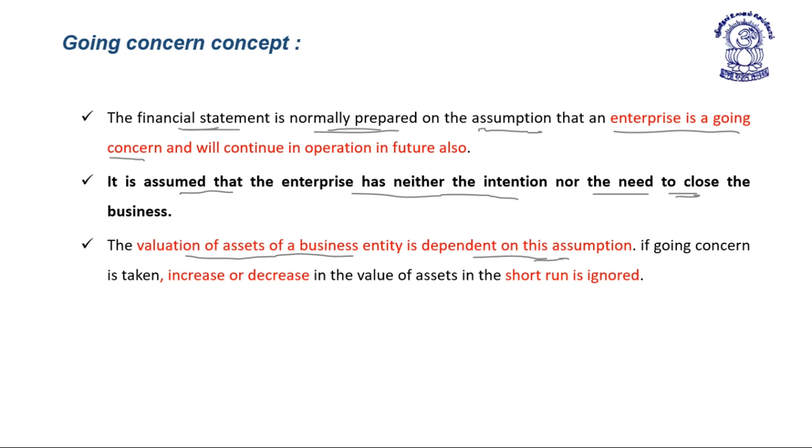Next concept is going concern concept. Financial statements are prepared on the assumption that the enterprise is a going concern. It is assumed that the enterprise has neither the intention nor the need to close down the business operation. Further, valuation of business assets is dependent on the going concern assumption. If the going concern assumption is taken, any increase or decrease in the value of assets in the short run is ignored.